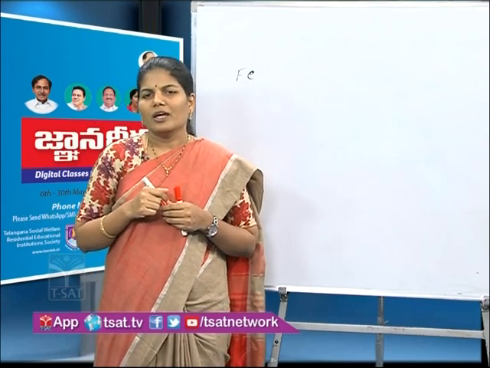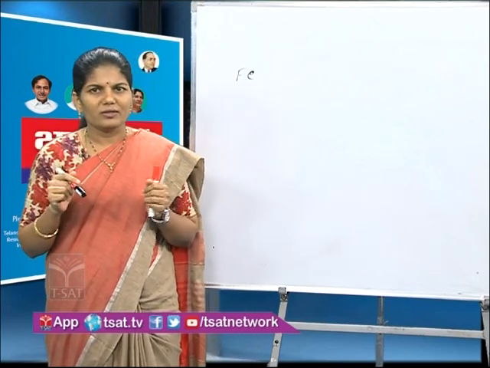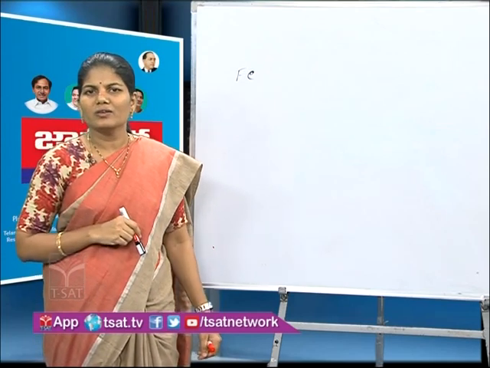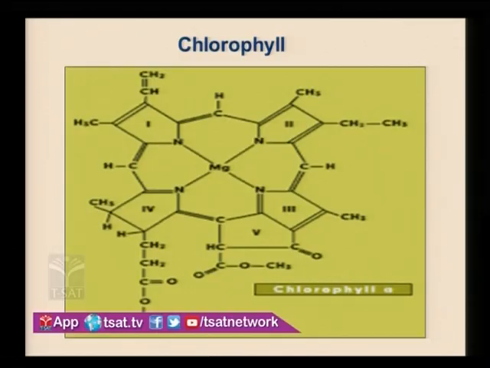Now, I have seen many plants around us, right? Those plants are green in color. Why are they green in color? Because there is a pigment called chlorophyll present in the plants. Have you seen the structure of chlorophyll? Look at the screen. This is the structure of chlorophyll, which contains a magnesium ion in the center. What is the function of chlorophyll? It helps in the photosynthesis process.